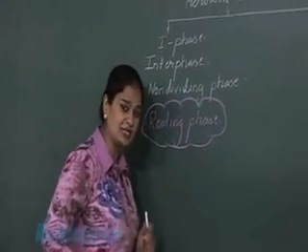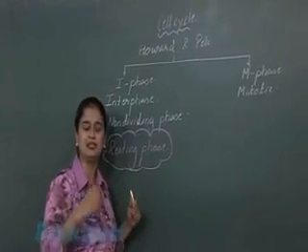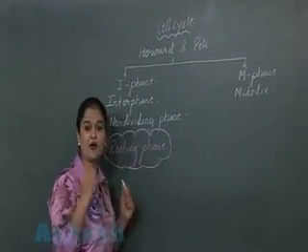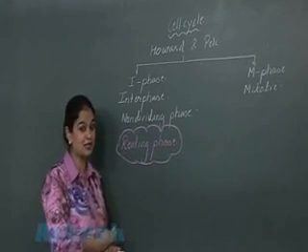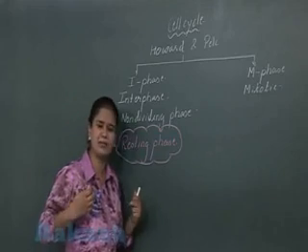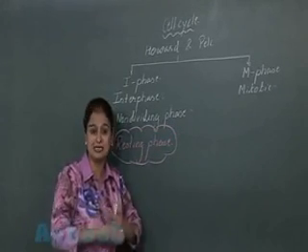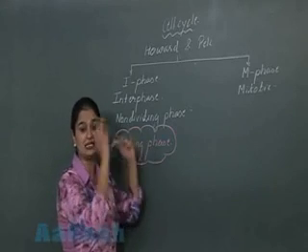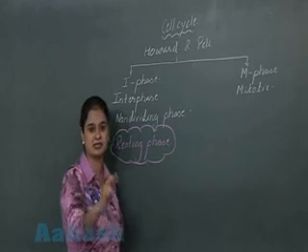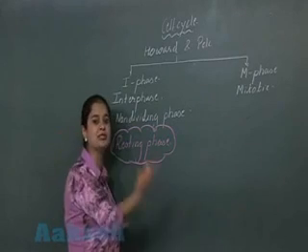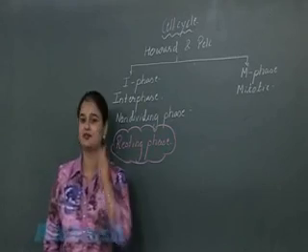इस फेज के अंदर सेल डिवीजन तो नहीं होगी, पर जितना भी मटेरियल सेल डिवीजन के लिए चाहिए, that all material is synthesized during this phase. तो इसका मतलब इस फेज के अंदर सेल अपने आप को प्रिपेयर कर रहा है. It is accumulating all the raw materials which is required for the cell division. So during this phase the cell is preparing itself so that it can perform the cell division. That's why this phase is known as preparatory phase.